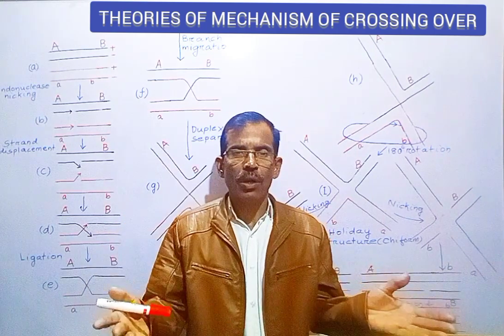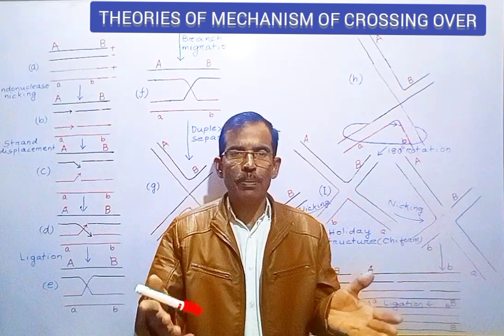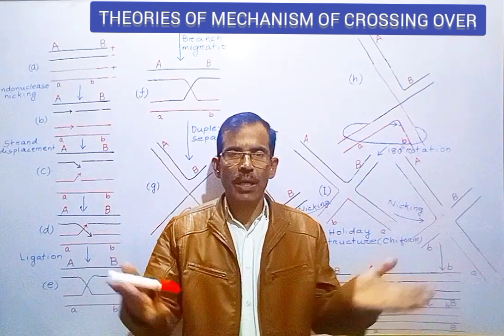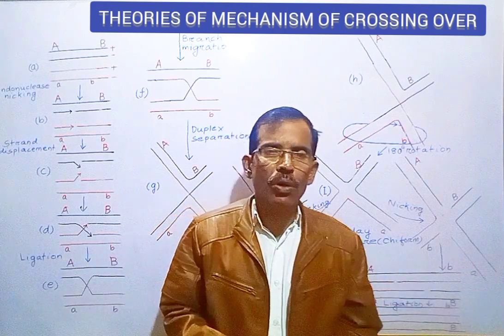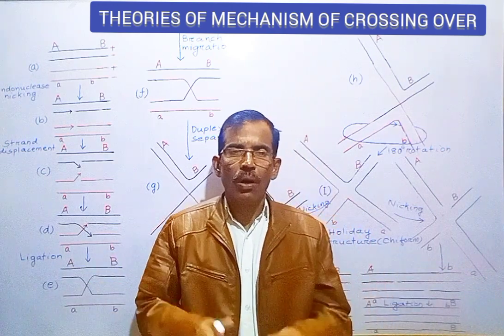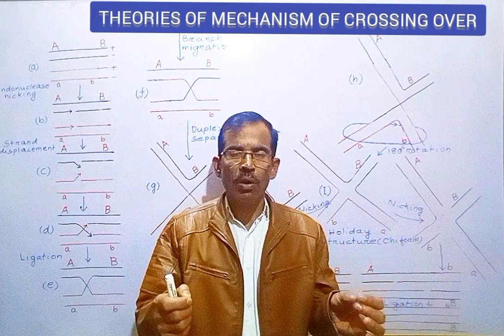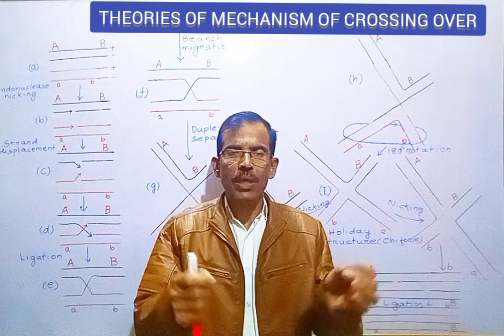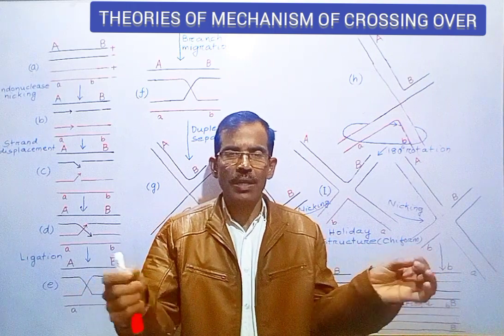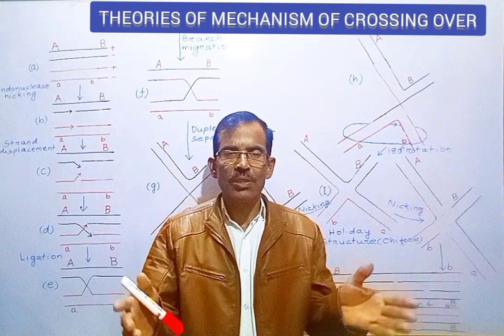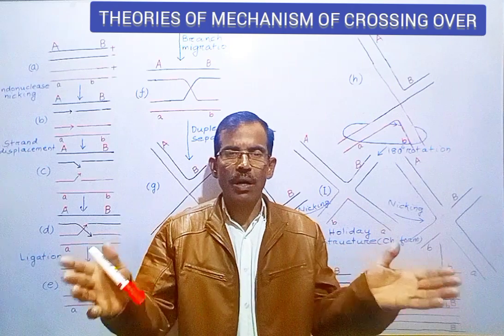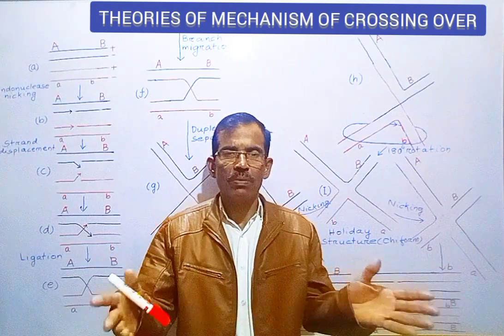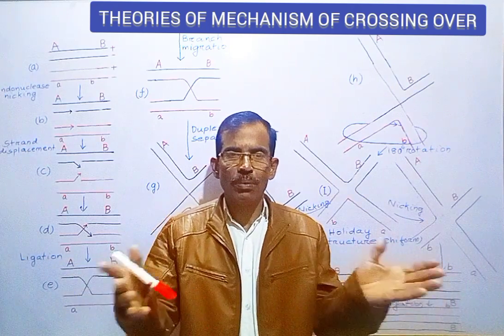In addition, other models have also been proposed to explain the mechanism of homologous recombination. All these models involve the creation of a double-stranded break in one of the two duplexes of DNA. So friends, this is all about the molecular mechanism of crossing over and genetic recombination.